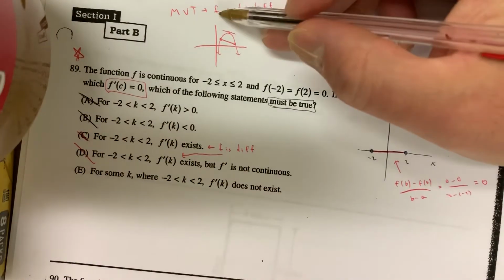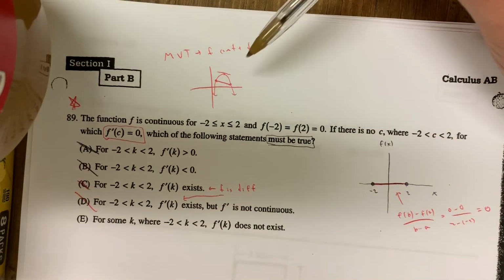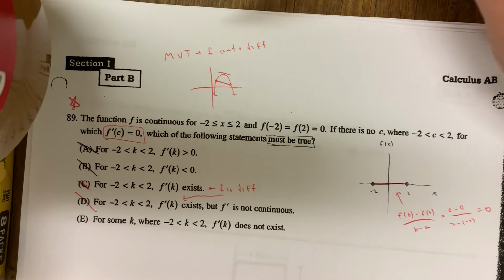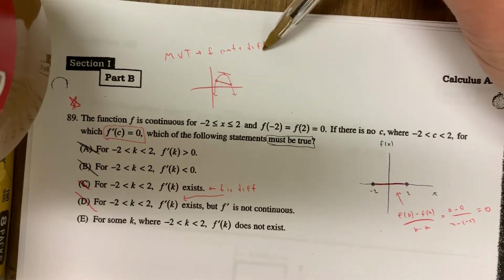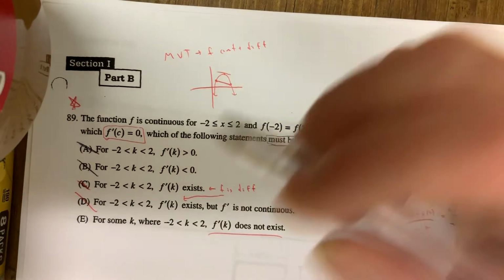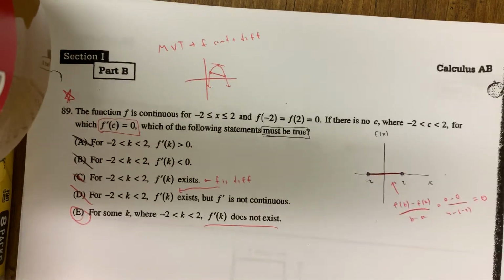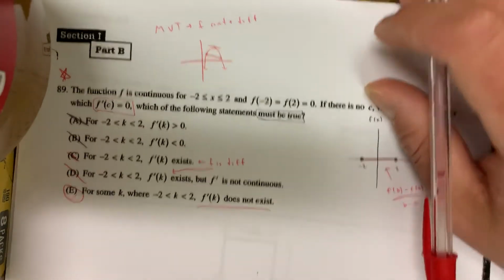Here, if the mean value theorem is going to fail, then one of the criteria has to fail. The function either has to not be continuous or not be differentiable. We know it's continuous, so it must not be differentiable. Hence, the derivative does not exist between negative 2 and 2. Tricky question here. Believe it or not, it's actually Rolle's theorem.